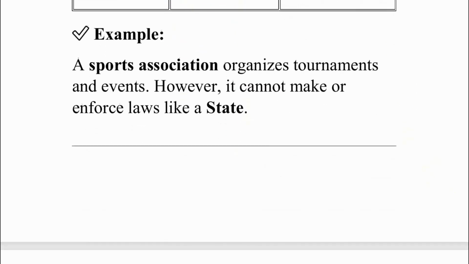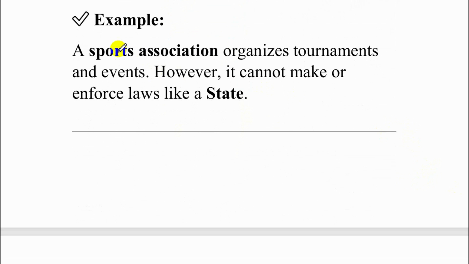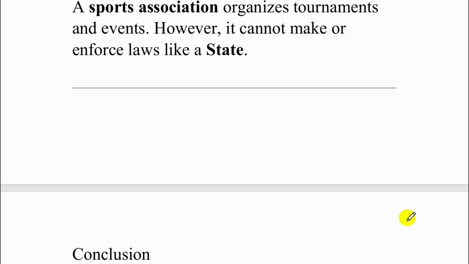For example, a sports association, like cricket associations or other clubs or trusts, organize tournaments and events. So this is an association. However, it cannot make or enforce laws like a state. It can have its own rules which are only enforceable within that association.